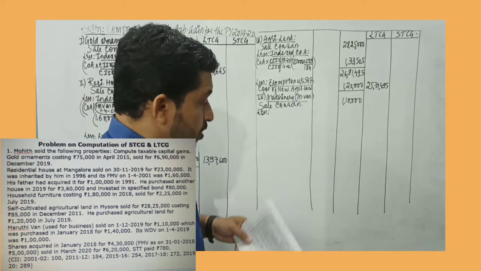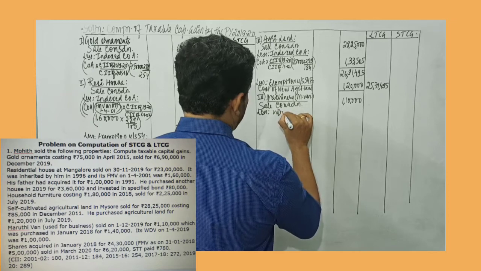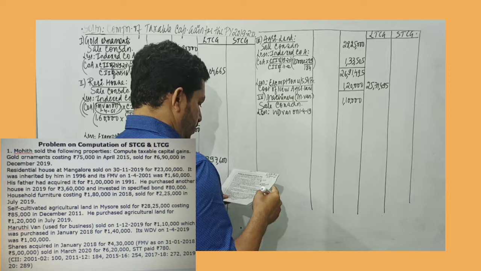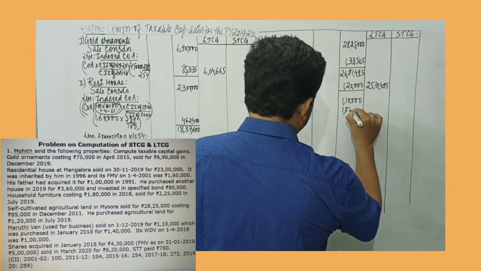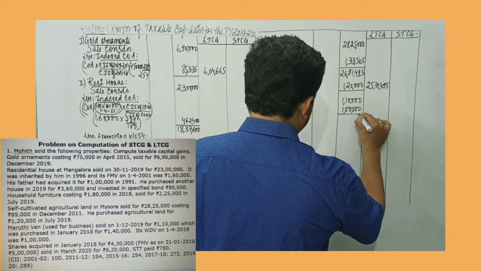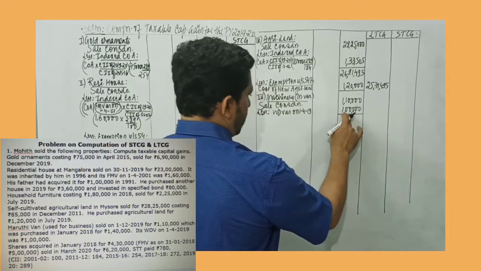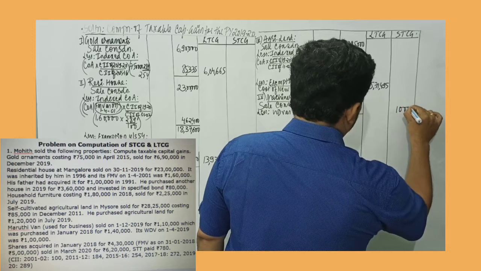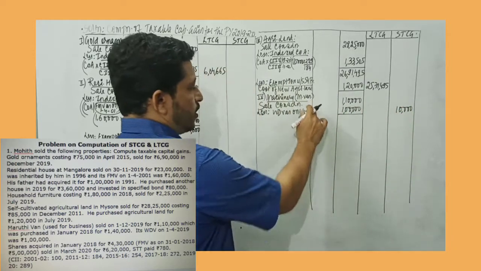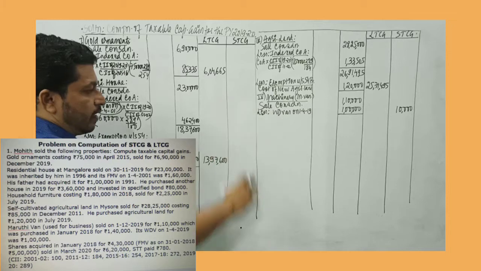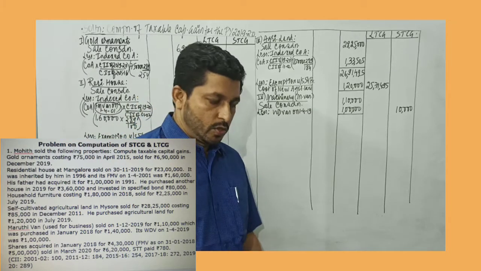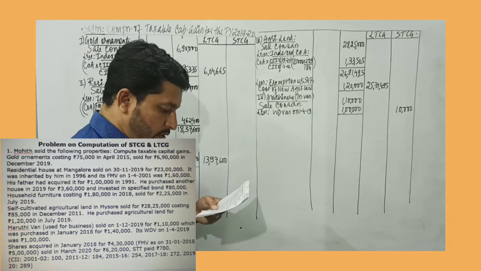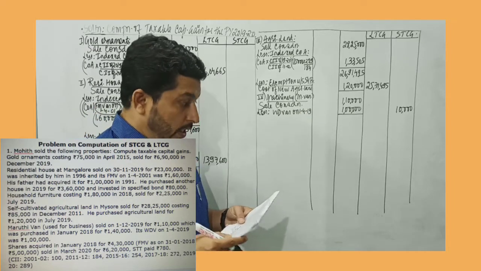The written down value as on 1st of April 19 is given as 1 lakh rupees. Since it's a depreciable asset, 1,10,000 minus 1 lakh, the gain or loss will always be short term. The gain is always short term and a loss will also be short term capital loss. So here it's a gain of around 10,000 rupees. So we deduct the written down value.